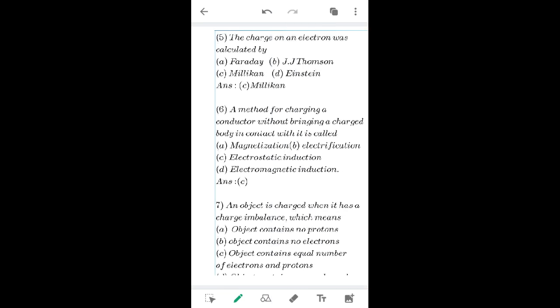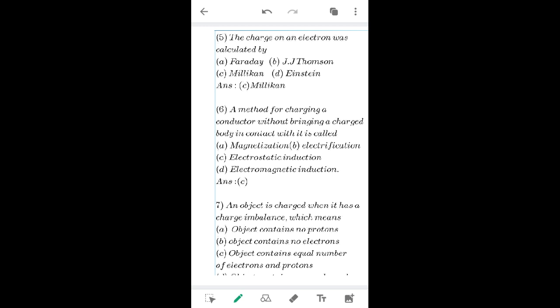Yes, we'll go to the fifth one. The charge on an electron was calculated by A, Faraday, B, J.J. Thomson, C, Millikan, D, Einstein. So the answer is C. Millikan, by the oil drop method. He calculated the charge on an electron by his experiment. That is oil drop method.